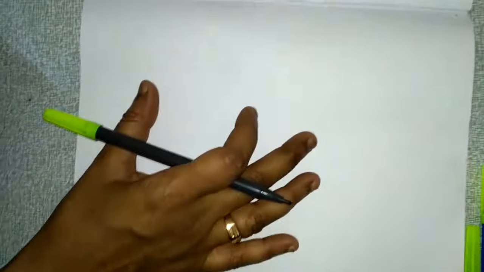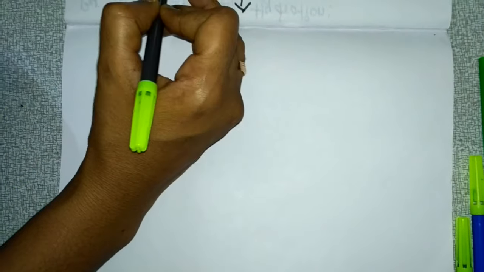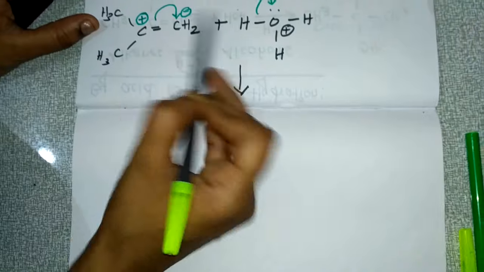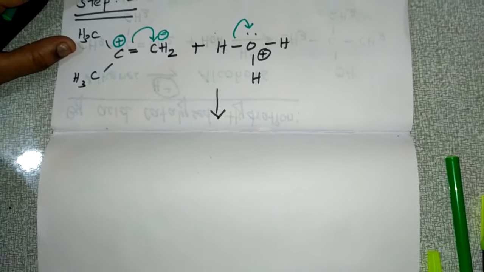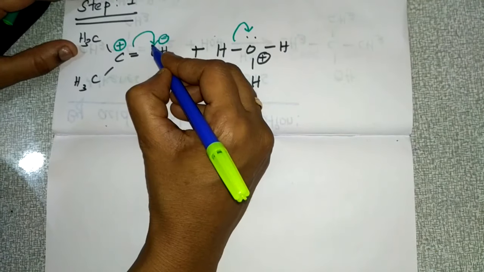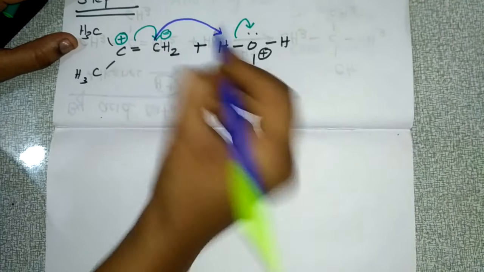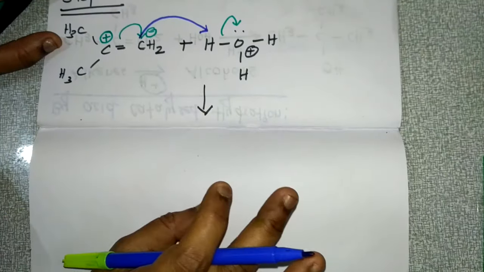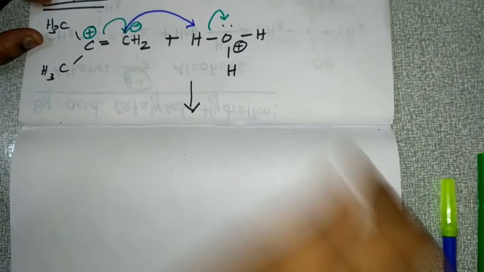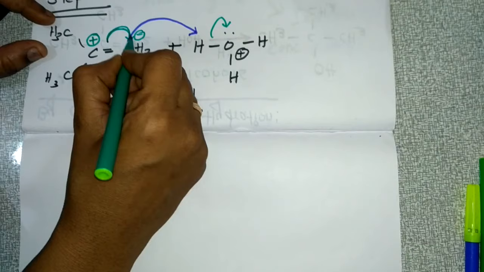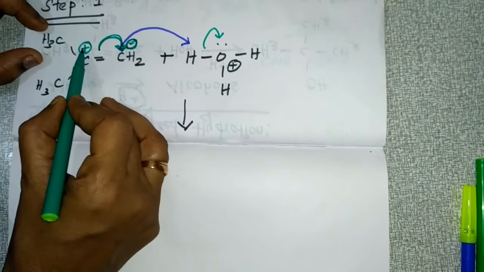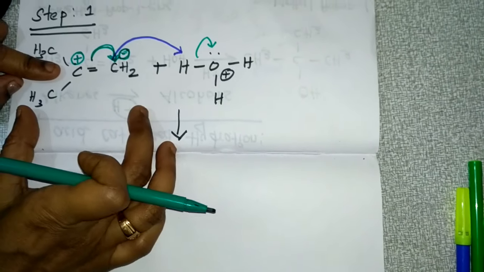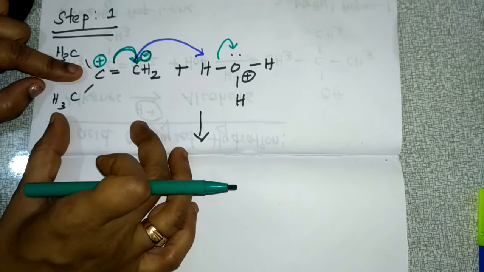The product will be, okay, and one more. Here, what happens: this is negative and this is positive. So this will combine with this carbon, will combine with this hydrogen. Okay, have you understood clearly? First, transfer of electrons takes place from here to here. So this carbon will become negatively charged and this carbon will become positively charged. This is what will happen in this alkene.